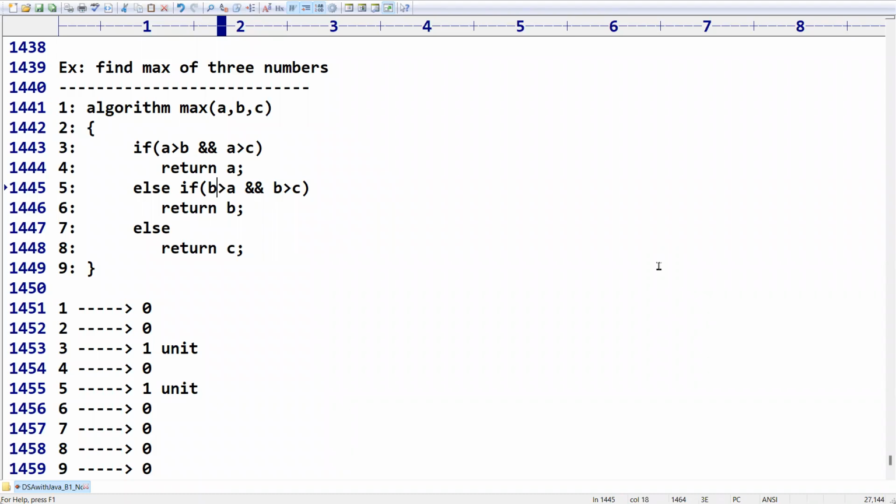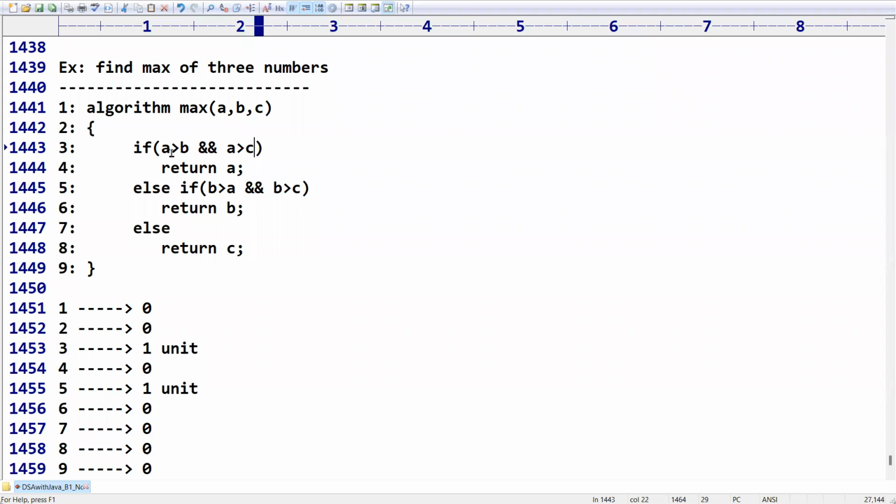Yes, sir, clear. Right. So how is line number 5 taking one unit? Seema, just now I explained, right? If this condition is not satisfied, definitely this will execute, right? In line number 3, why is it not taking 3 units?